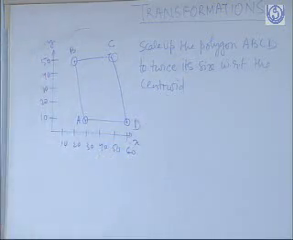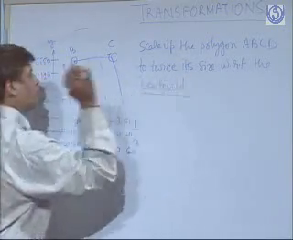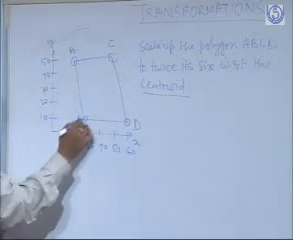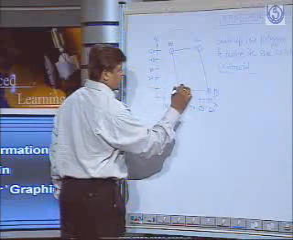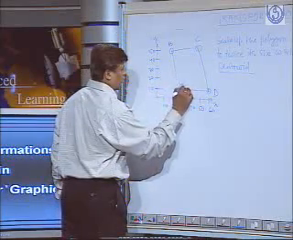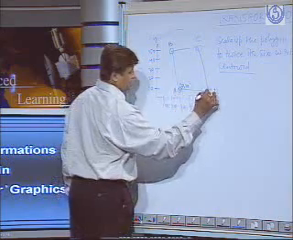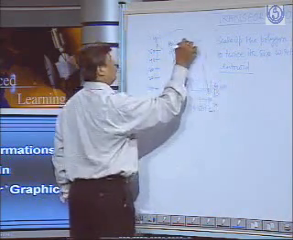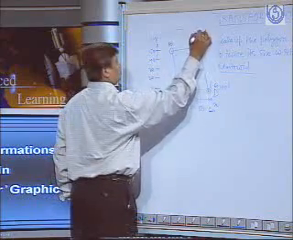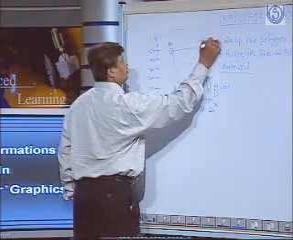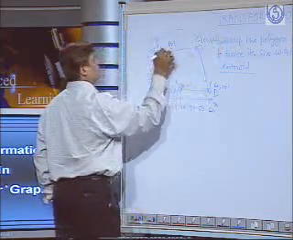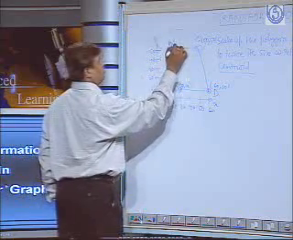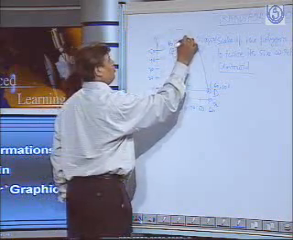In order to find the centroid, you should know the coordinates. So what is the coordinate of A? It is 30, 10. What is this? This is 60, 10. What is this? This is 50, 50. And this coordinate is 20, 50.